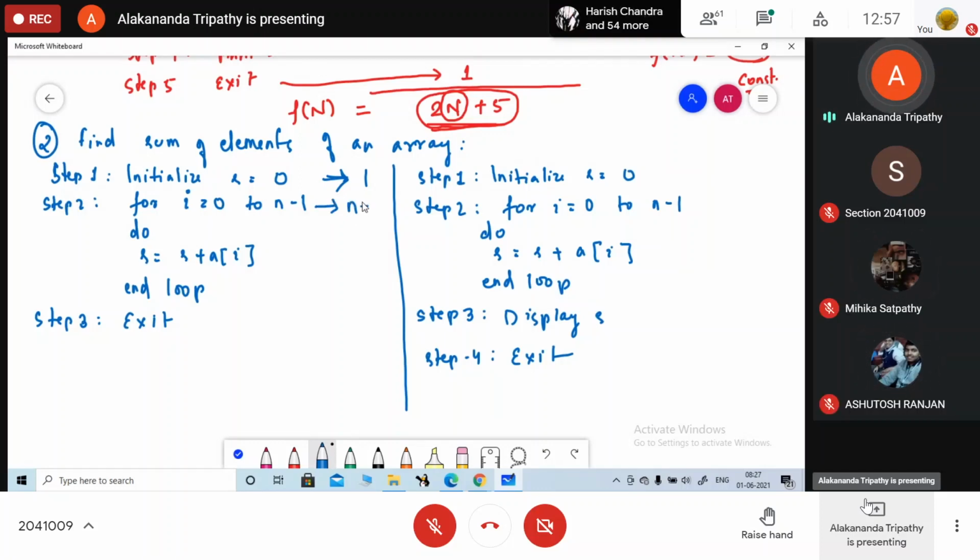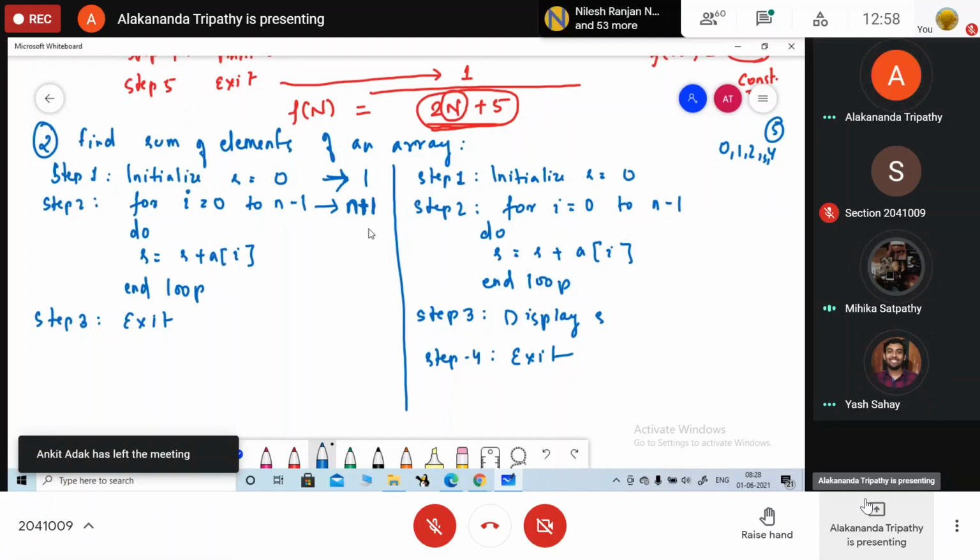Constant. यहाँ पर n plus 1. n for true values and 1 for false value. मैम बट यहाँ पे n-1 है ना, मतलब n से एक वैल्यू कम तक एग्जीक्यूट. 0 to अगर n का साइज 5 है, 0 to 4 means how many times it will execute? कितने बार execute हो रहा है? n times and 1 for false value.